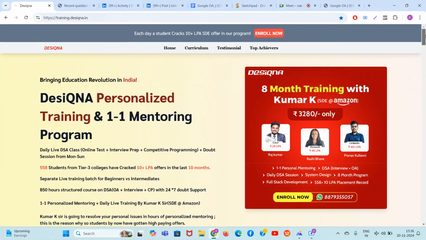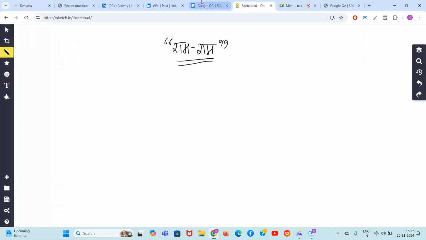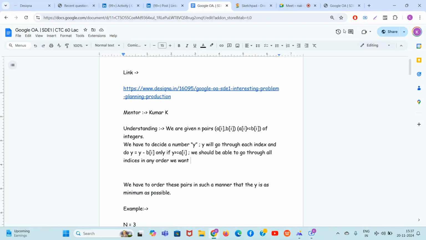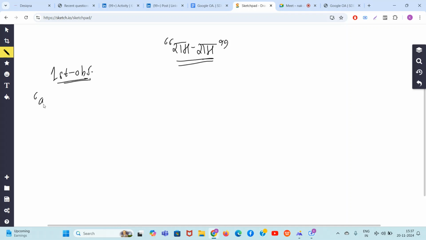So now, let's go towards the problem again. So, guys, now what to do and how to do. First observation, listen to me carefully: what if all the A are constant? Then what will you do? Let's say these are the pairs given to you: 5 comma 3, 5 comma 2, 5 comma 1.